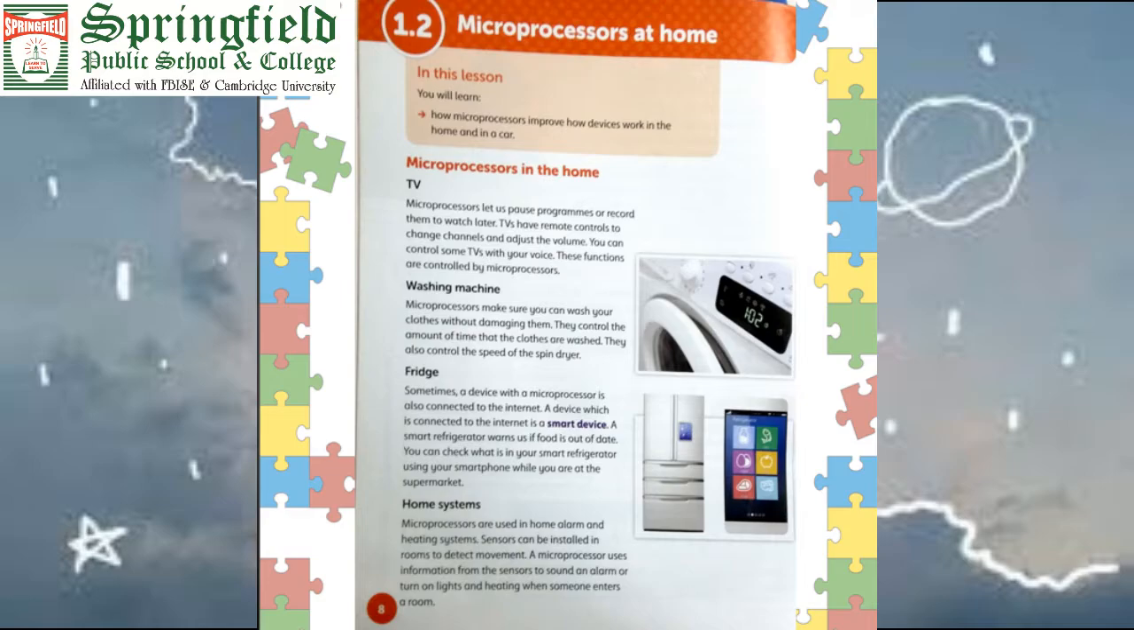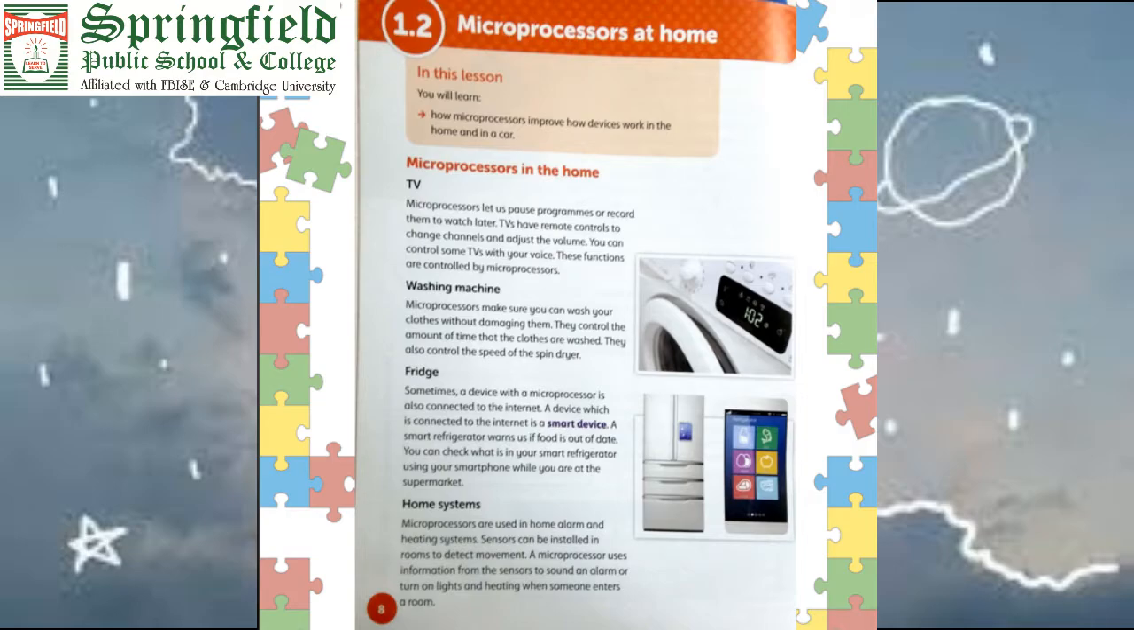Microprocessors are used in home alarms and heating systems. If some temperature is exceeded, an alarm will be generated and we will get our attention drawn to it, that the level is increasing, maybe there is a danger of a short circuit. So we will take precautions according to those events, okay.